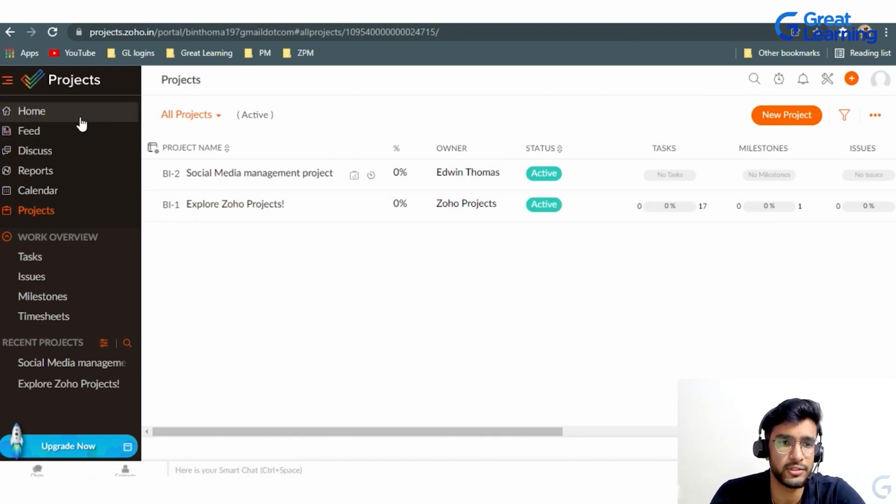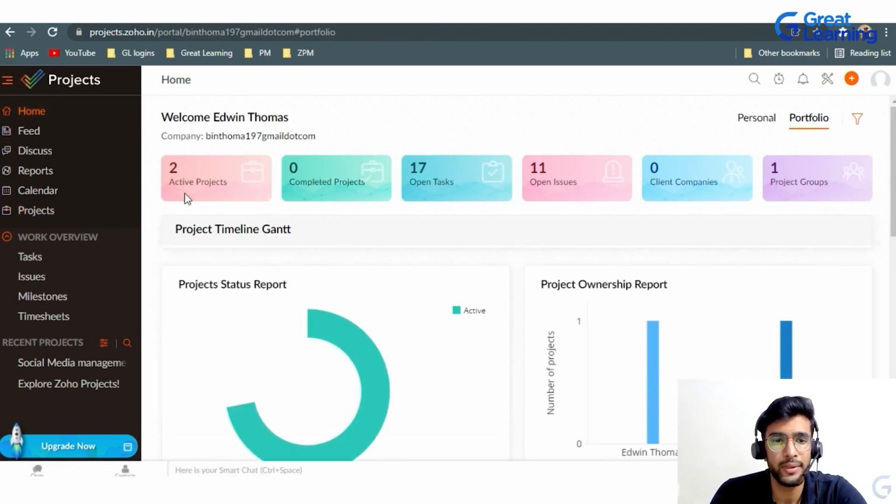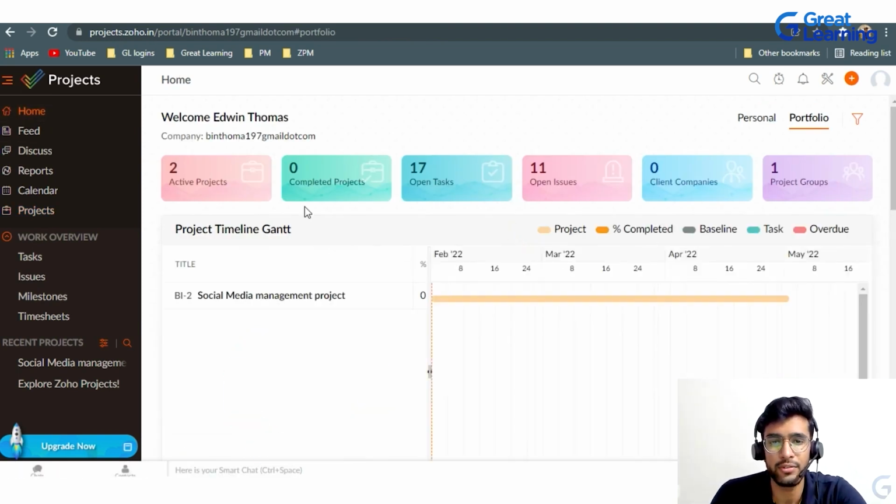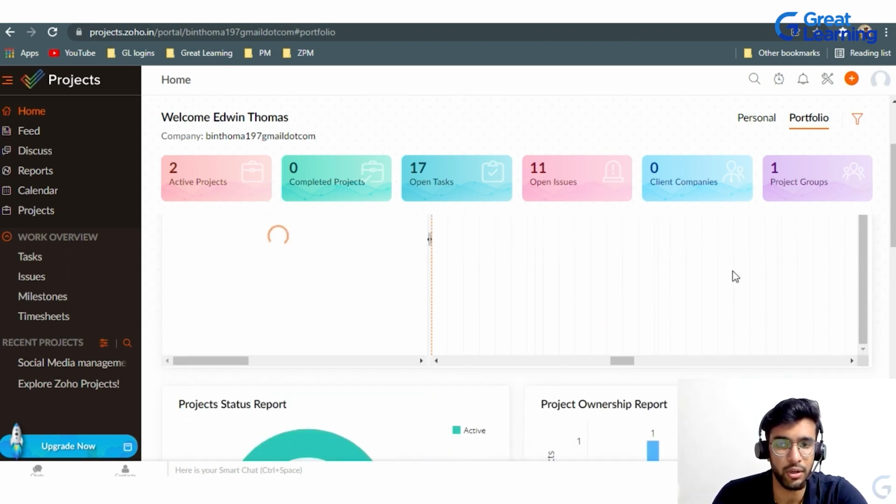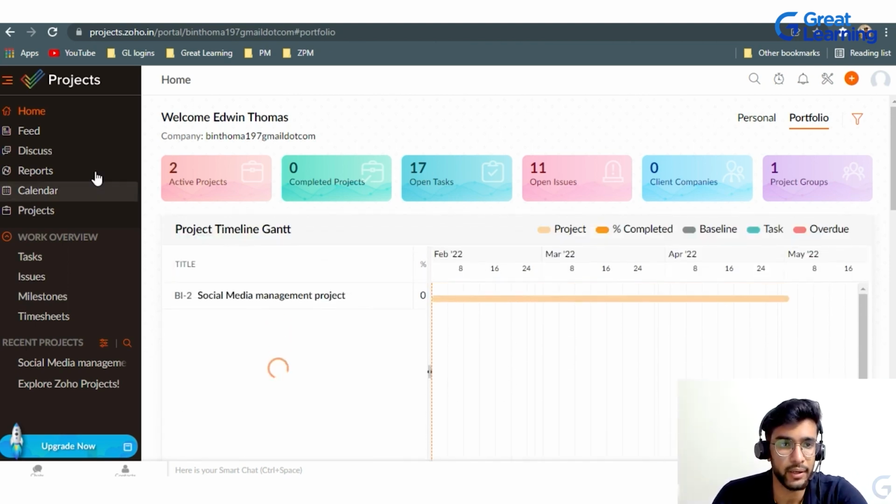Now let's go to the first tab, the home tab. The home tab gives a proper understanding of everything running inside the organization: the completed projects, the open tasks, the open issues, client companies, the project groups, and different types of information are provided here, right?